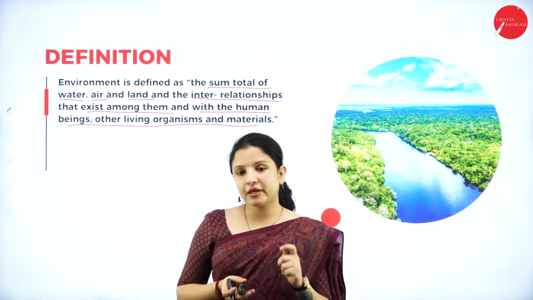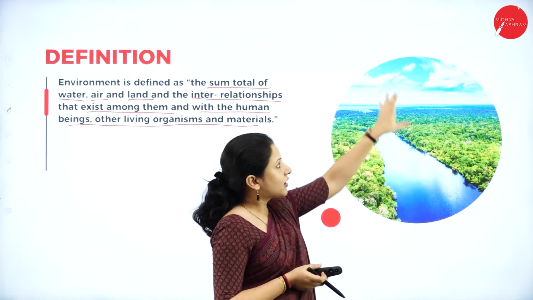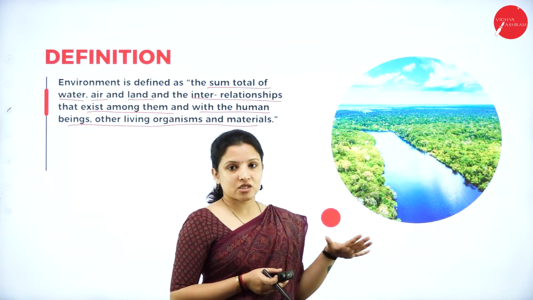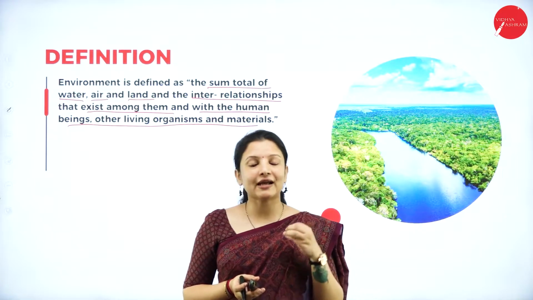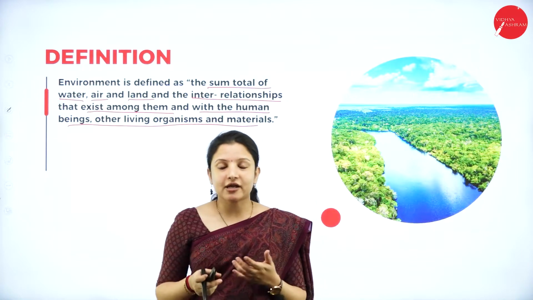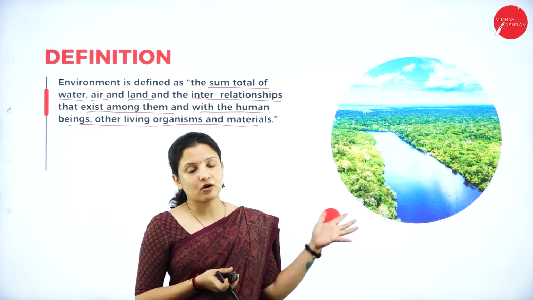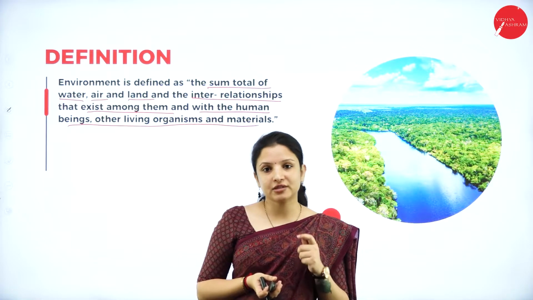So it is a combination of water, air and land, along with a lot of living organisms and organic and inorganic matter present in the environment.